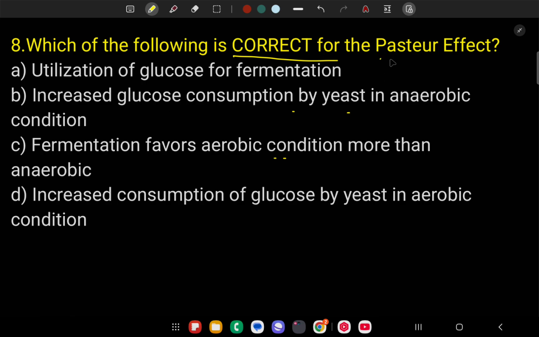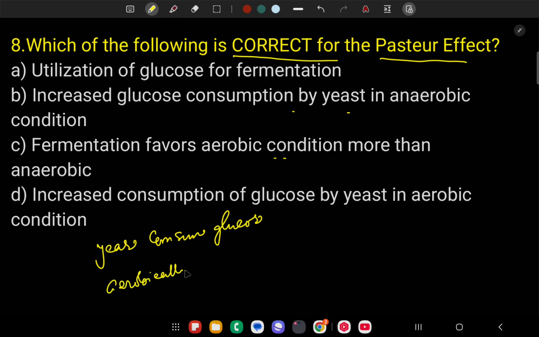The Pasteur effect means Louis Pasteur first observed that yeast consume glucose aerobically less efficiently, but anaerobically more efficiently.